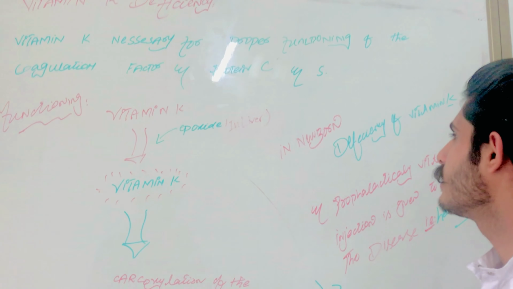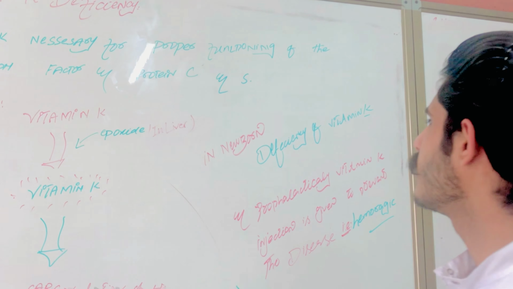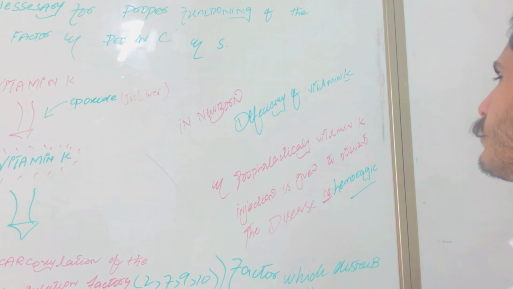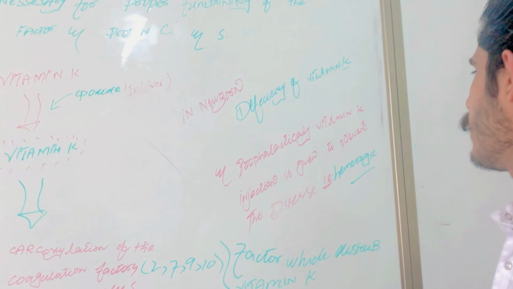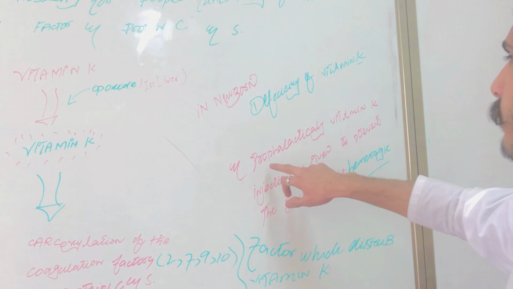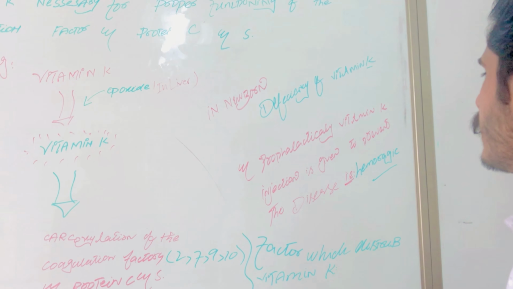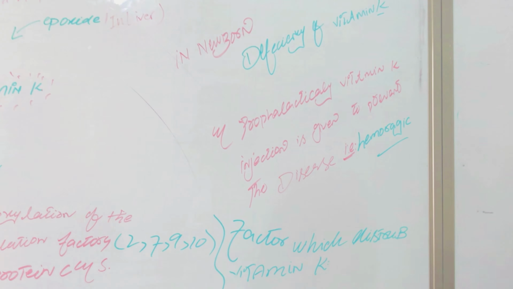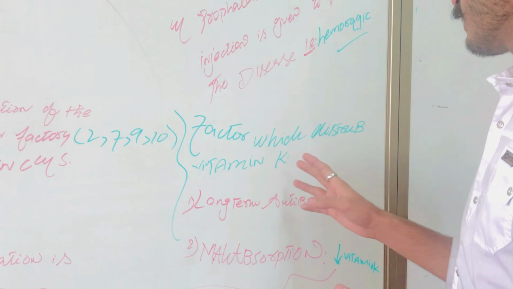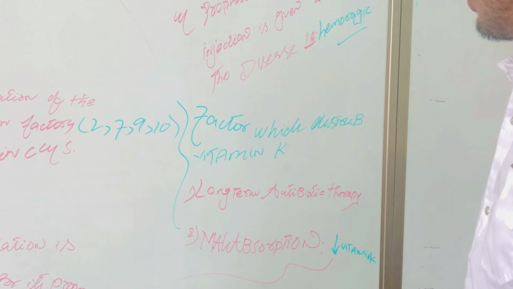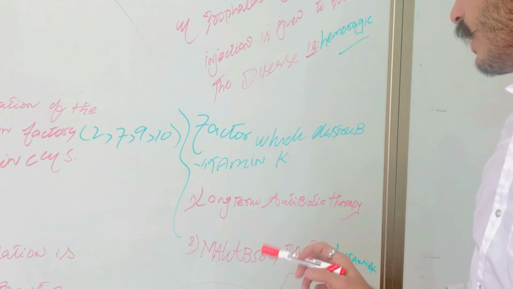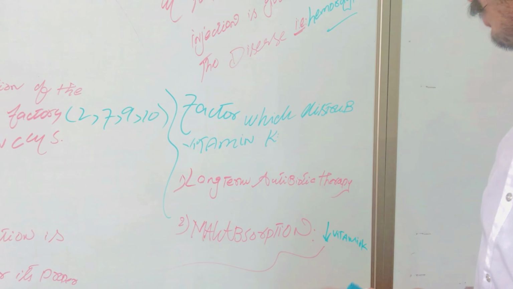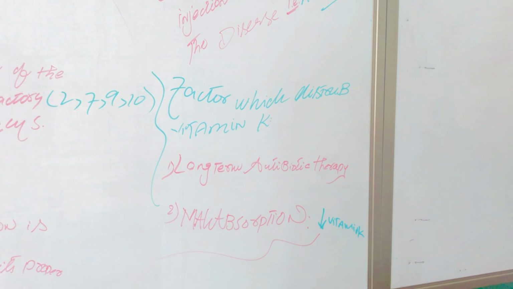Now, in deficiency of vitamin K, normally a newborn baby is affected. Deficiency of vitamin K in newborns, so how do we treat this? Prophylactically, a vitamin K injection is given to prevent diseases like hemorrhagic disease. And now the factors which disturb vitamin K: long-term antibiotic therapy and malabsorption, which lower vitamin K and cause deficiency.